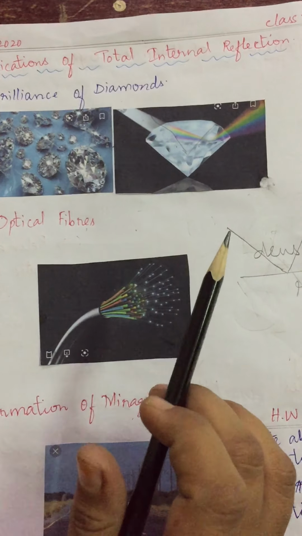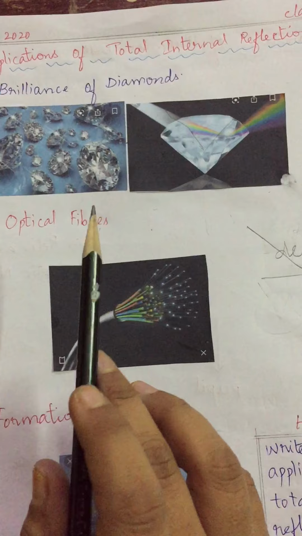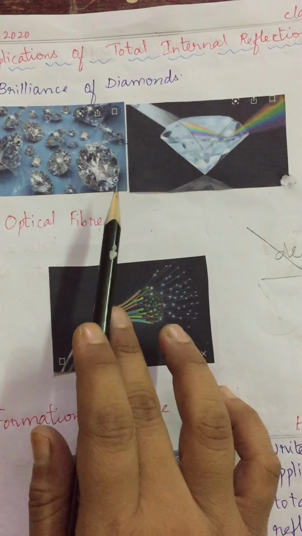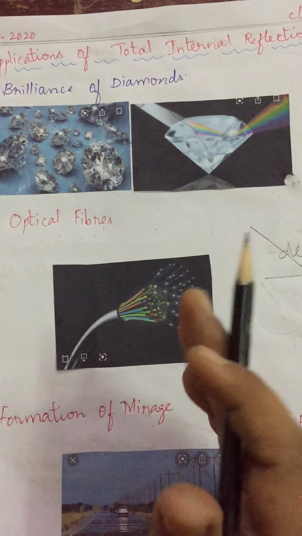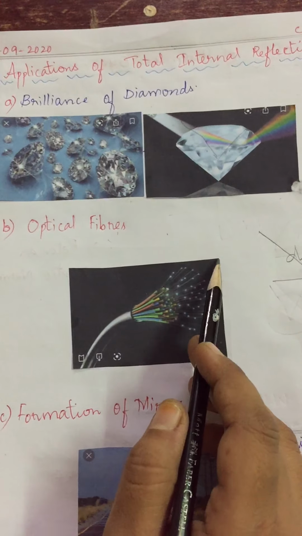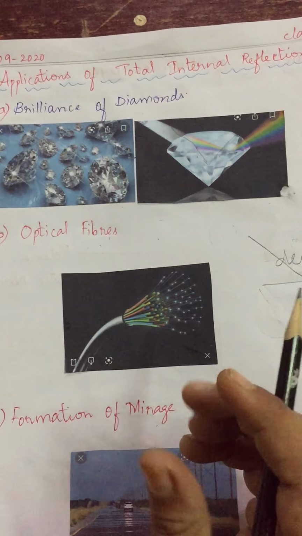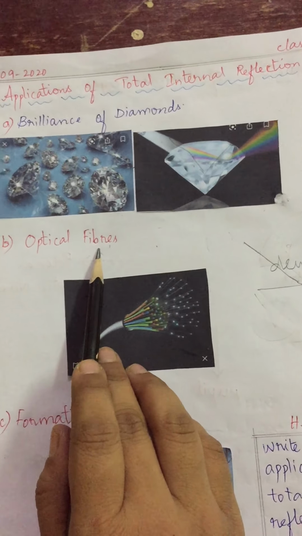What is the reason? Though a diamond and a glass piece are cut into the same shape, the diamond shines more because the refractive index plays an important role in total internal reflection. Since the diamond has a higher refractive index than glass, total internal reflection occurs in the diamond and so it shines more brightly. Clear, children? Now the next thing is optical fibers.